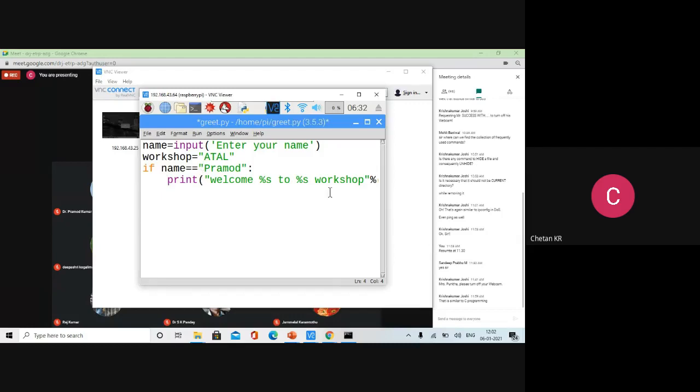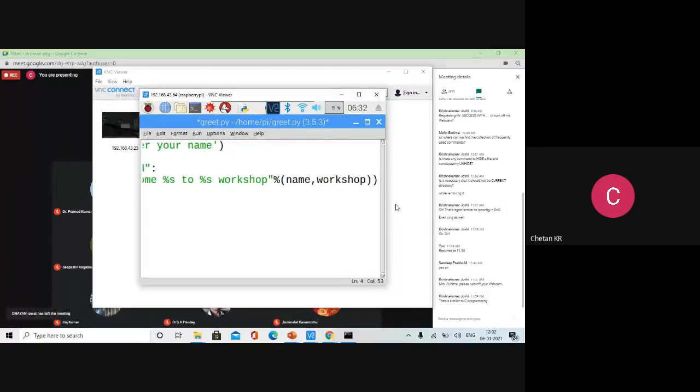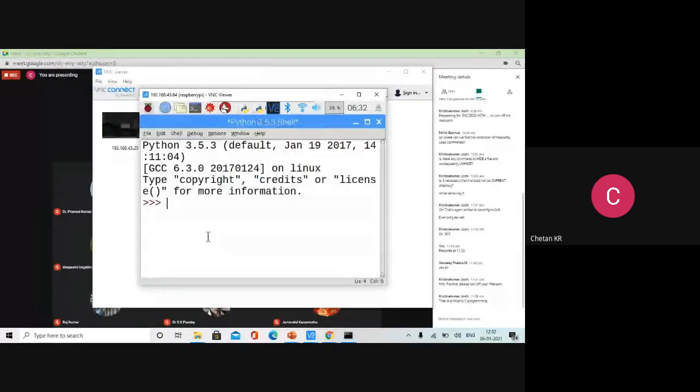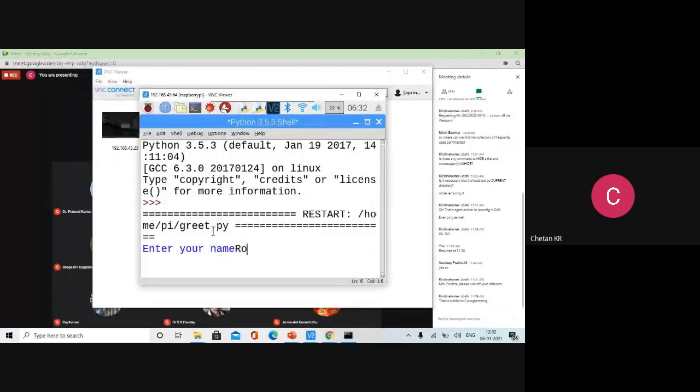Okay. Fine. Otherwise, the else part. You can write print not registered. So based on my input, it will greet me accordingly. So let me check that. If I give Robin again, what will I get? I should get not registered.